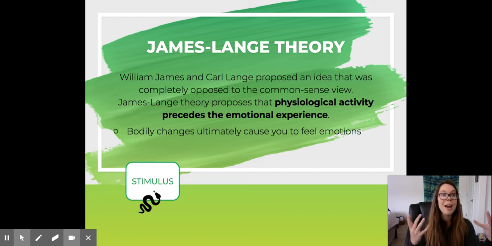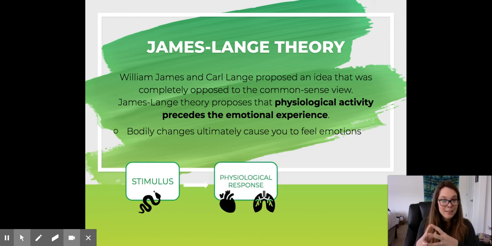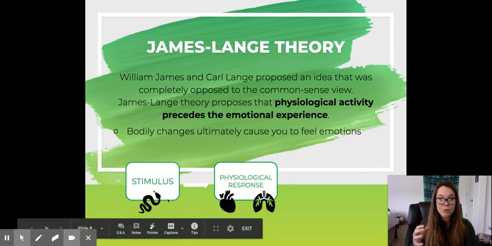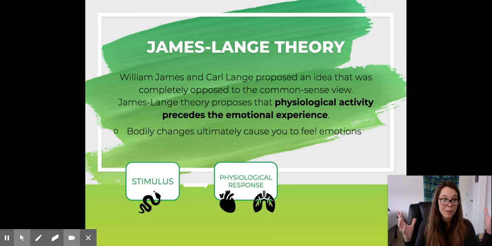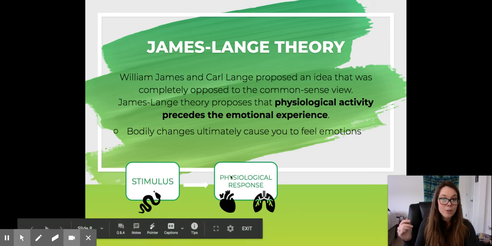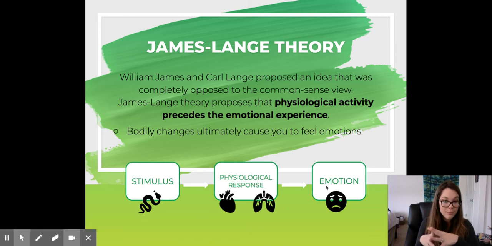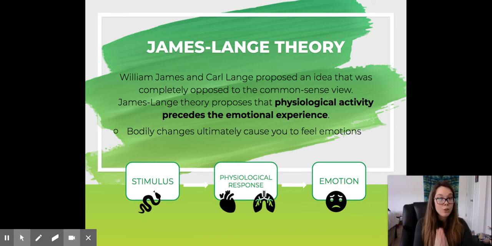Perfect. I forgot I added these in. So we have our stimulus, which is whatever triggered our response. So say that a bear jumps out, Sally's physiological response is triggered, which will then lead to emotions. Okay, so write this down as almost like a math problem. So there was an event that triggered the physiological response first, and then emotions come second, okay?